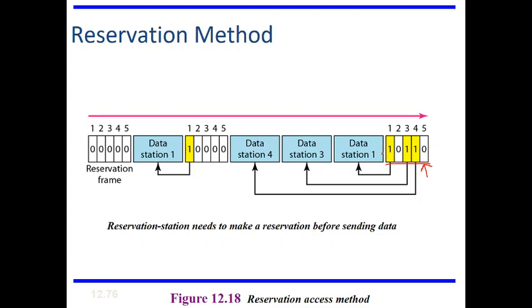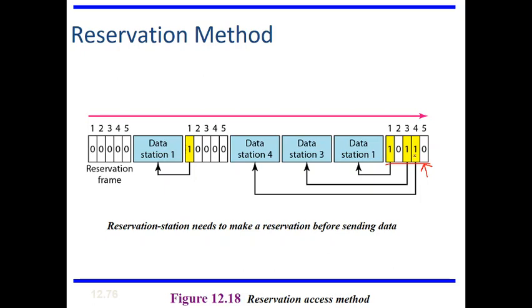Sequentially the data will be transmitted. Since the first slot is given to device 1, data is transmitted first from station 1. Station 2 did not reserve any slot because it is set to 0, so there is no data from station 2. But station 3 wants to send a frame, so its slot is reserved and there is data from station 3.